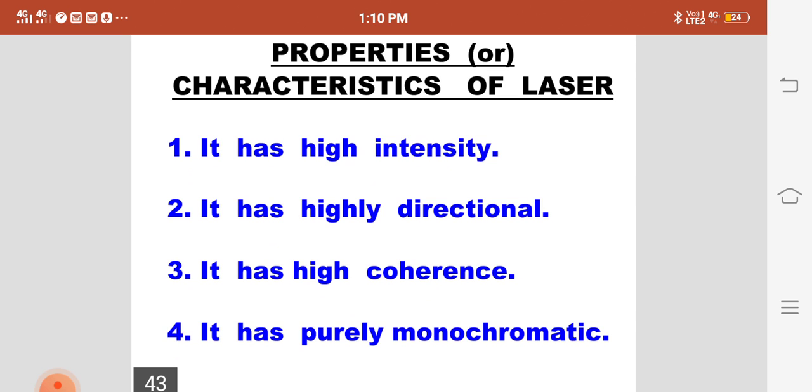It has high intensity, high directionality, high coherence and is purely monochromatic, where high intensity means it has pure intensity, and directional means it is a single directional laser. High coherence and purely monochromatic, where monochromatic is a single color, we can say.